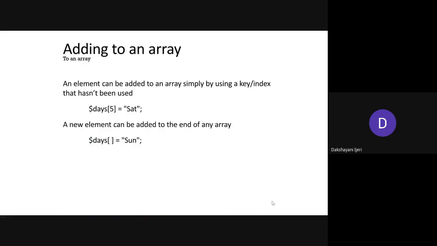Is it clear till now, or do you have any confusion over here? Is it clear? Yes, ma'am.